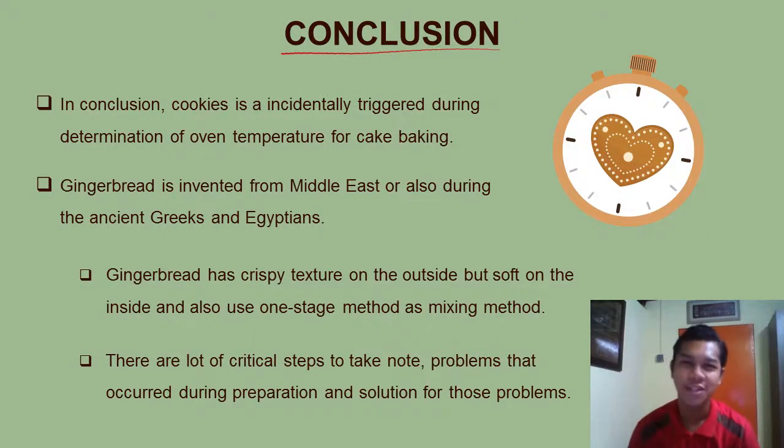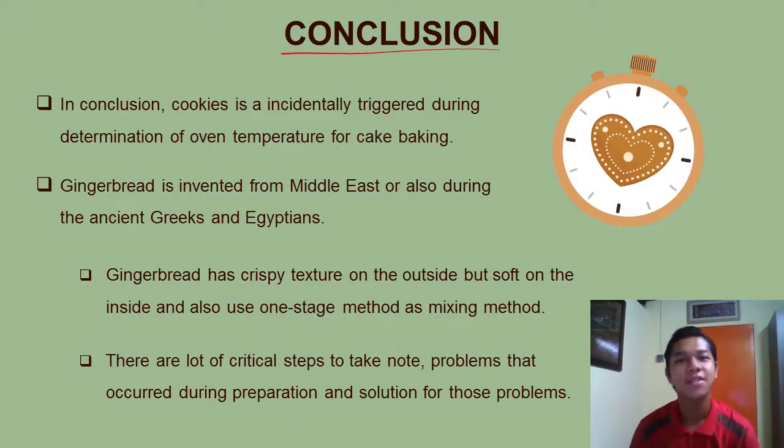In conclusion, cookies were accidentally invented during the determination of oven temperature during cake baking. Gingerbread was invented in the Middle East, and also during ancient Greek and Egyptian times.